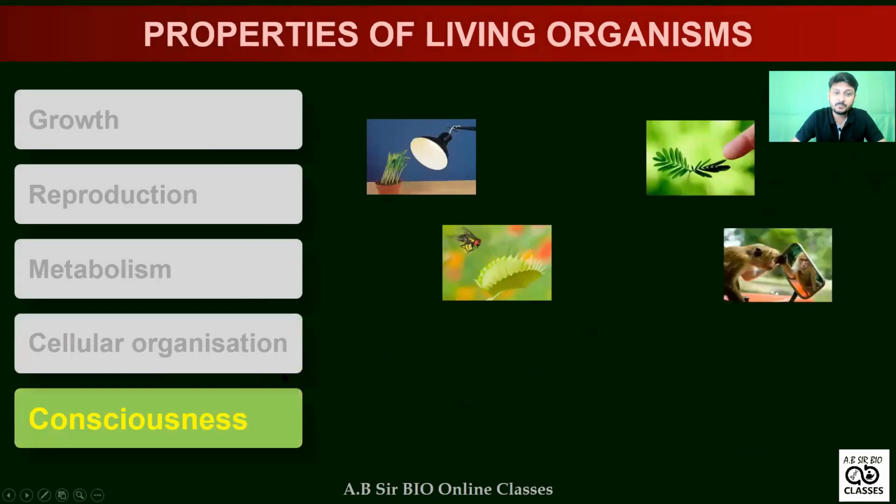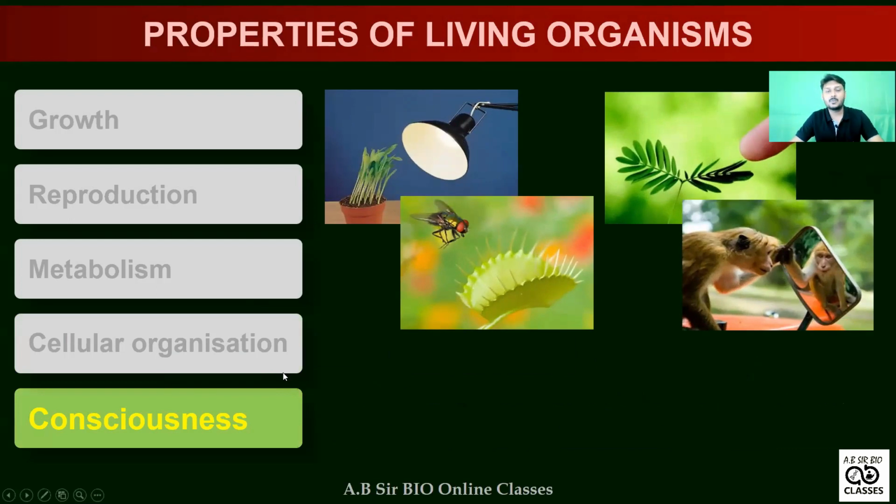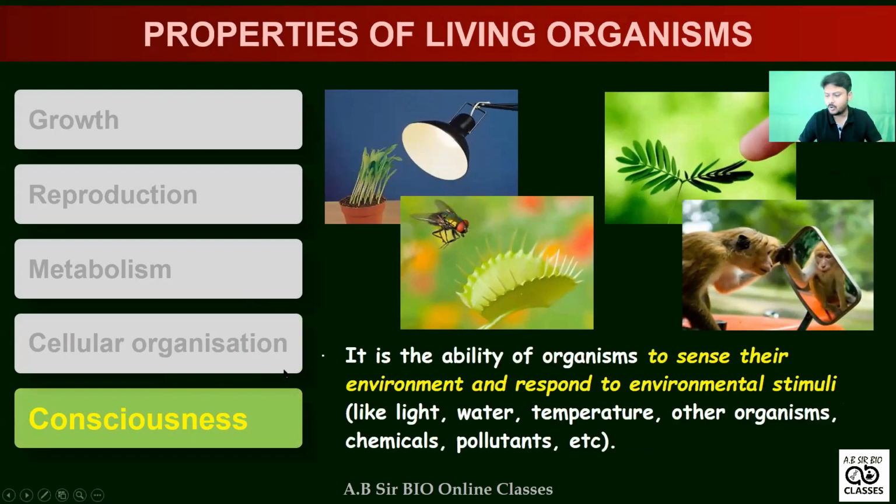So do you remember this? Now, consciousness. What is consciousness? All living organisms have to interact with the biotic environment and abiotic environment. We have studied that portion in class 12 biology. So we have a kind of sense by which we can interact, and we have some kind of response against sense or stimuli.